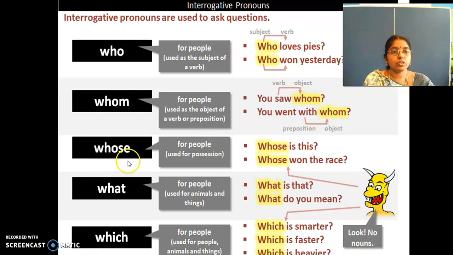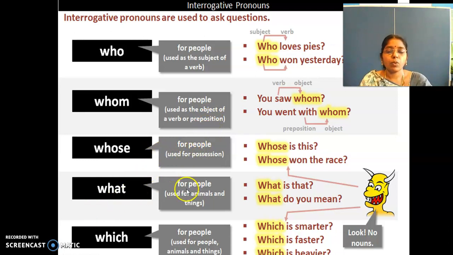Whose is used for people. So this is what we are discussing. Whose pencil is this, all that. It is used for people and it represents possession. Possession means ownership. Okay. Who's won the race? Who won the race only will be proper here. Whose is this? Whose pen is this? Whose box is this? So that will act very apt for this.